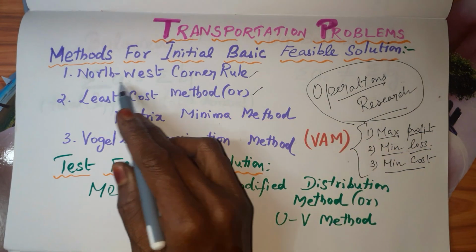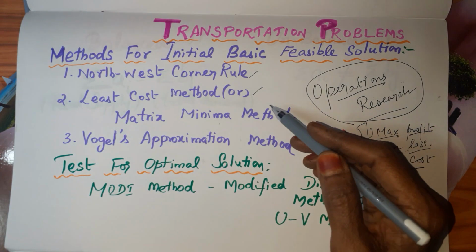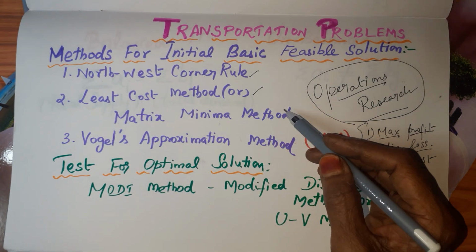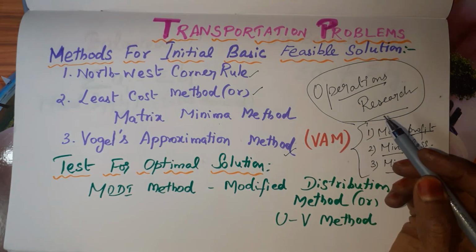The first one is northwest corner rule. This is the easiest method. The second one is least cost method or matrix minima method, and the third one is Vogel's approximation method.